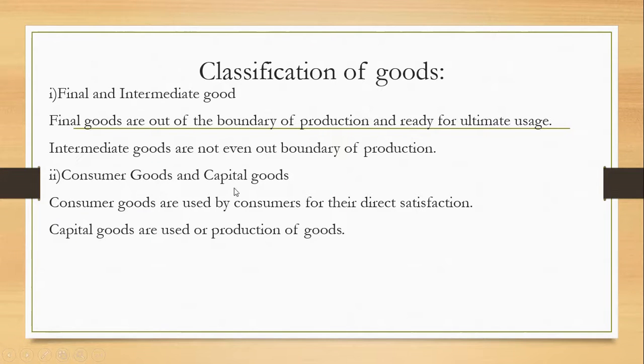Then come consumer goods and capital goods. Consumer goods are used by consumers for direct satisfaction of wants. Suppose I purchase any food from the local store, then it's a consumer good because I'm using that for my direct satisfaction. And then come capital goods, which are those goods that will be used for further production. Capital goods normally have a very high price. Suppose machines, or